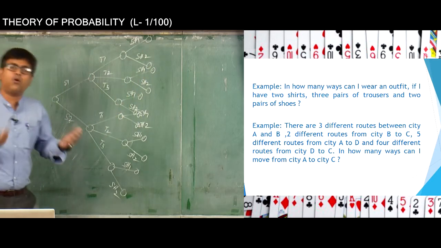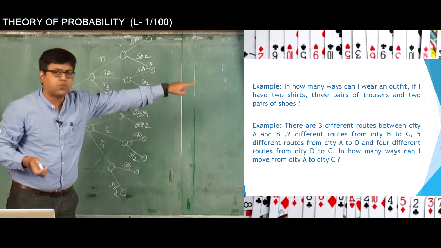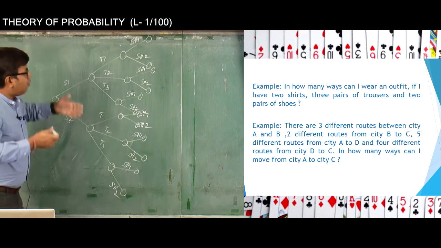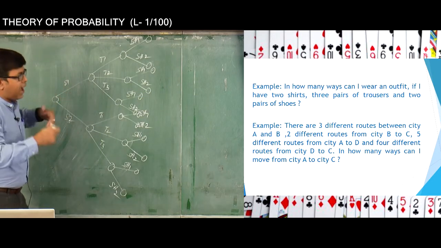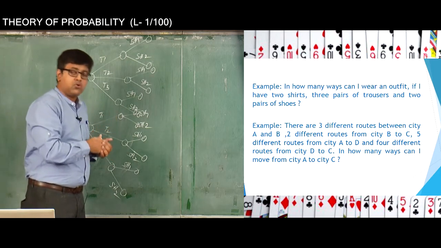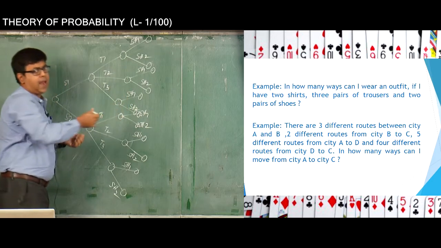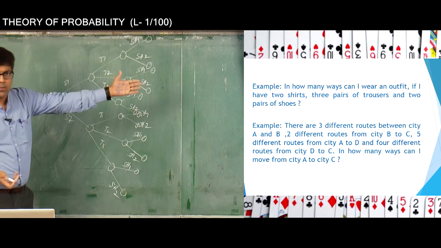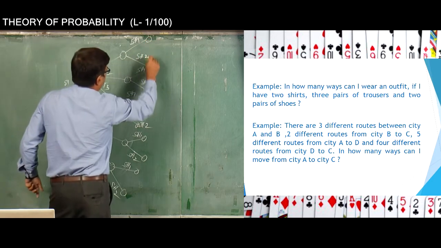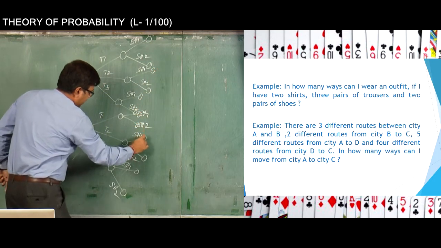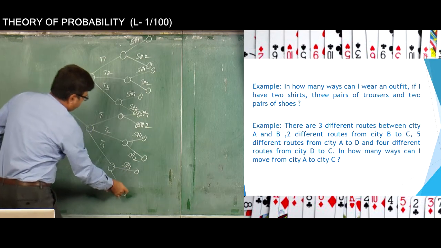The number of leaf nodes of this tree diagram corresponding to this problem is the number of ways you can wear an outfit where you have two shirts, three pairs of trousers and two pairs of shoes. So we just count the leaf nodes and get the answer to this first problem. How do we count it? 1, 2, 3, 4, 5, 6, 7, 8, 9, 10, 11, 12.